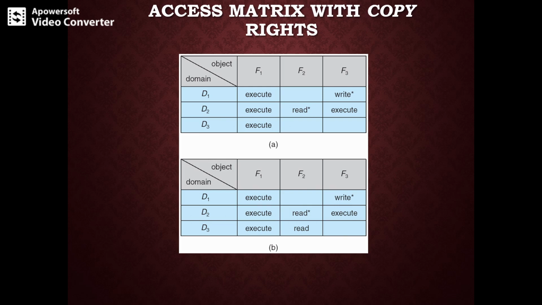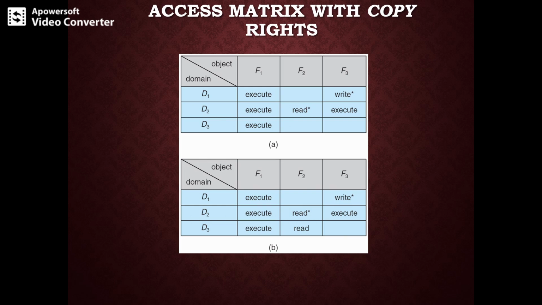So the right R is copied from access(i, j), which is referred to in domain D2 of the A version, to access(k, j), which is referred to in domain D3 in the B version. Only the right R is created. You can see read is created in D3, and write is copied from access(i, j) to access(k, j).